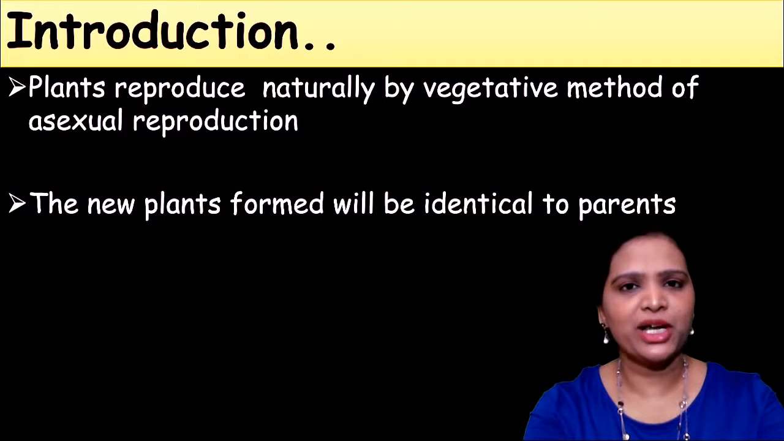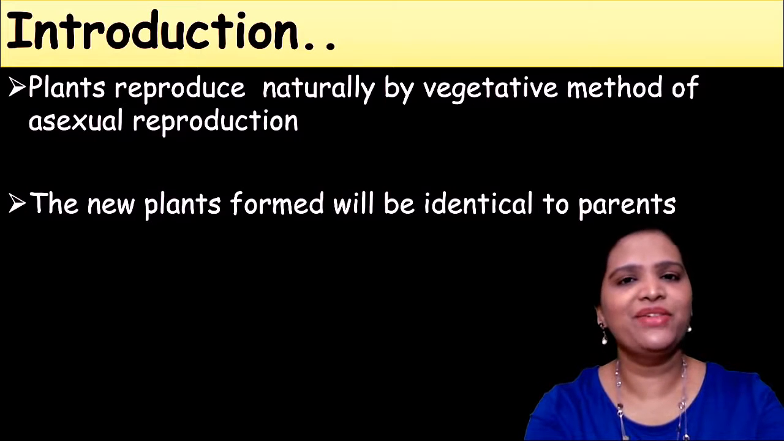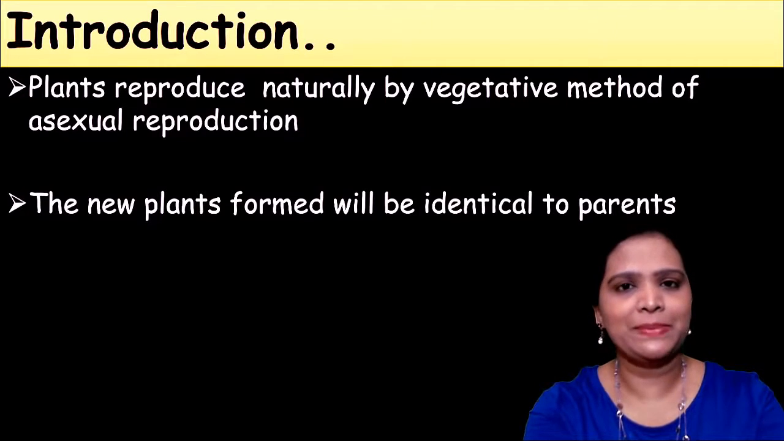Asexual method of reproduction in plants is called vegetative propagation. This vegetative propagation can be broadly classified into two categories: natural vegetative propagation and artificial vegetative propagation. By natural vegetative propagation, the plants reproduce asexually by modifications on their stem, their root or their leaves. So these things occur naturally on the plants.